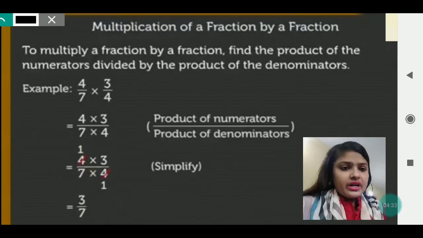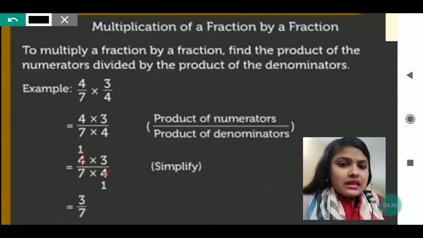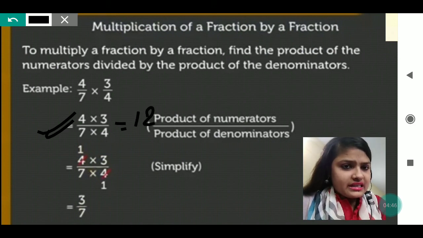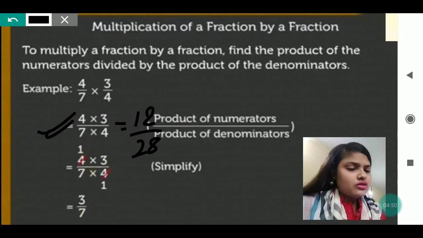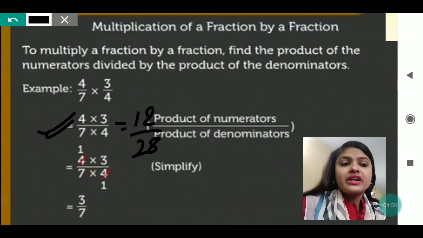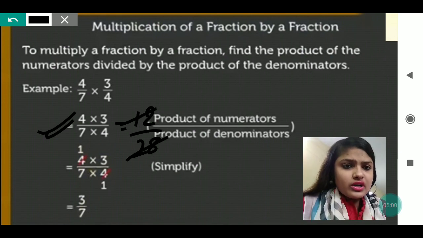See, my dear student, if you do it like this also, suppose here the numbers written are 4 into 3 and 7 into 4. So maybe you want, that means why not we have done 4 into 3 is 12, and 7 into 4 we have written 28. If you write like this also, then right now it is not in the lowest term, so you have to convert it into its lowest term. When you convert this into its lowest term, then both can be divided by 3.